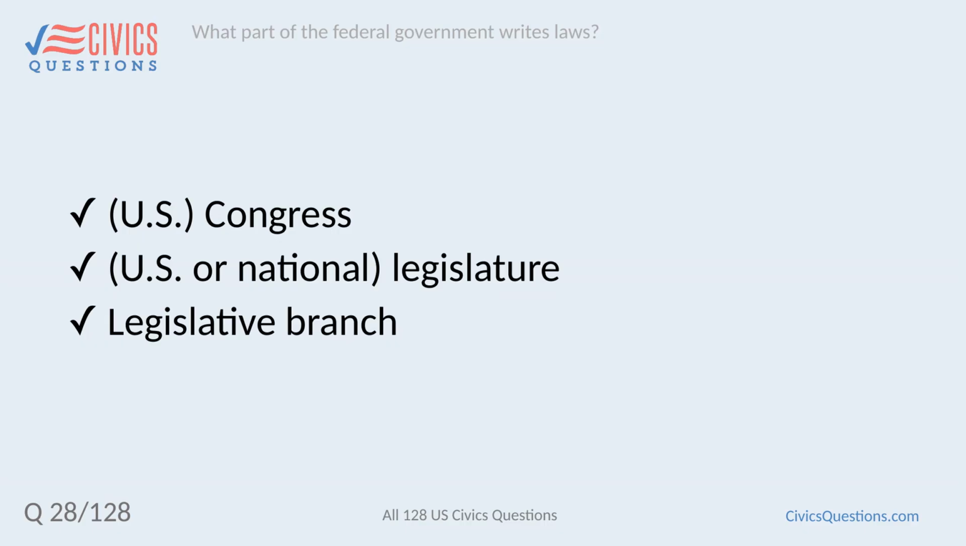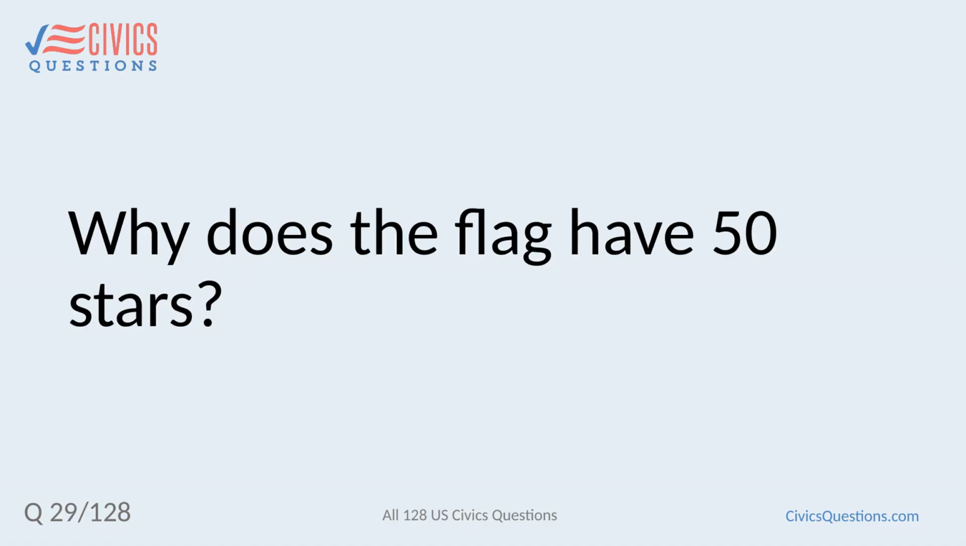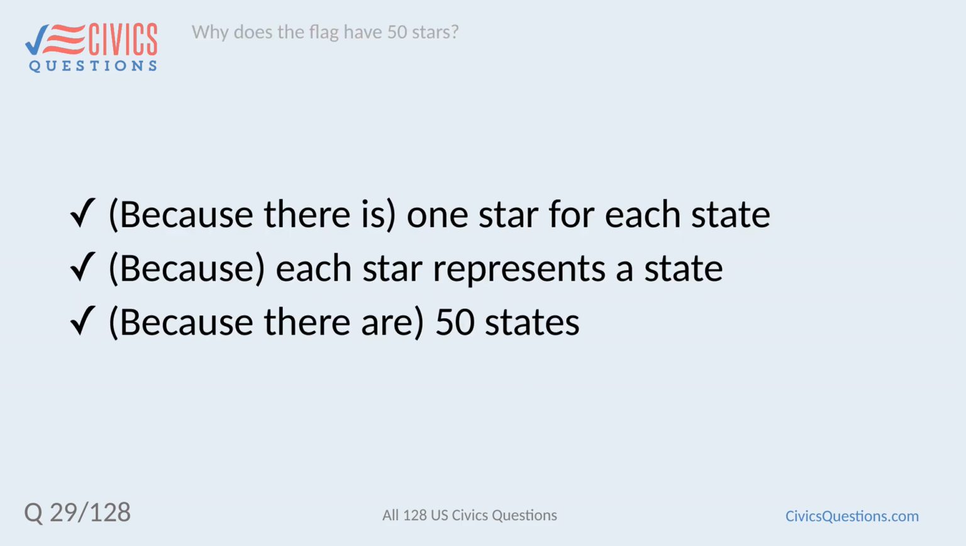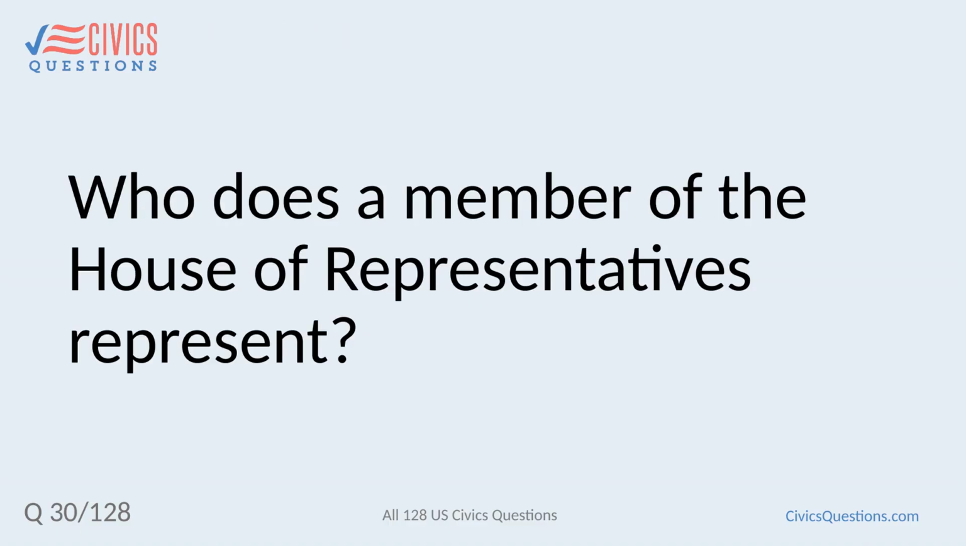What part of the federal government writes laws? U.S. Congress. U.S. or national legislature. Legislative branch. Why does the flag have 50 stars? Because there is one star for each state. Because each star represents a state. Because there are 50 states. Who does a member of the House of Representatives represent?